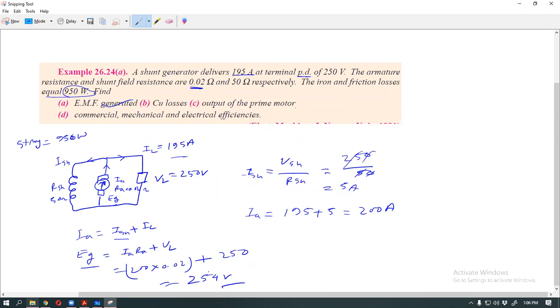Now, the copper loss. For this we need the power stage diagram.